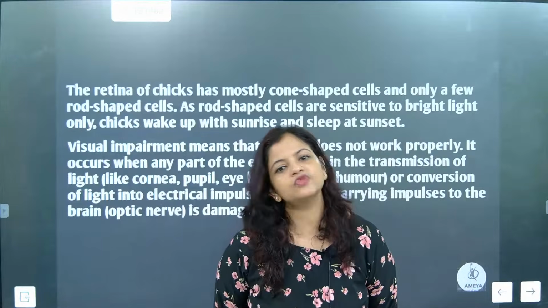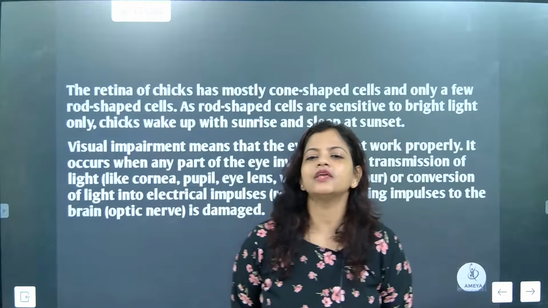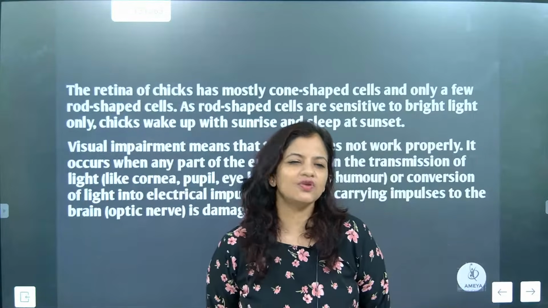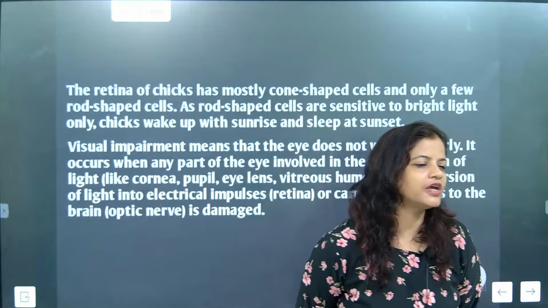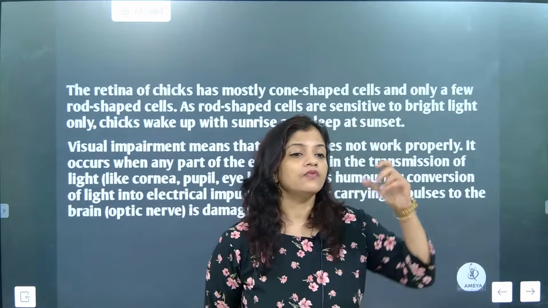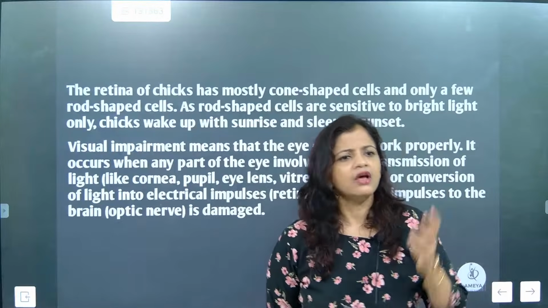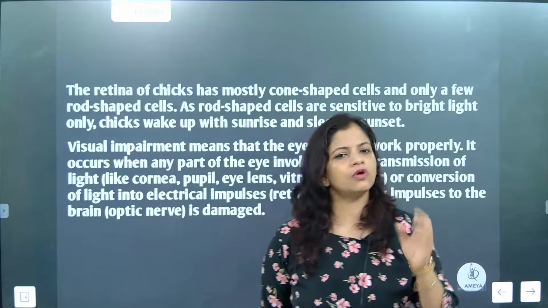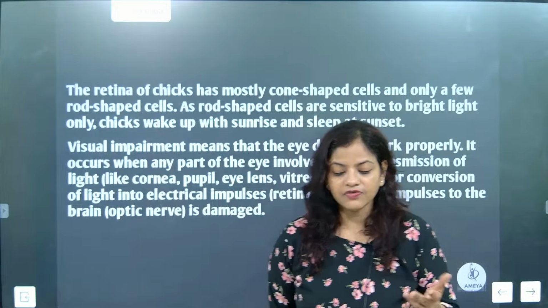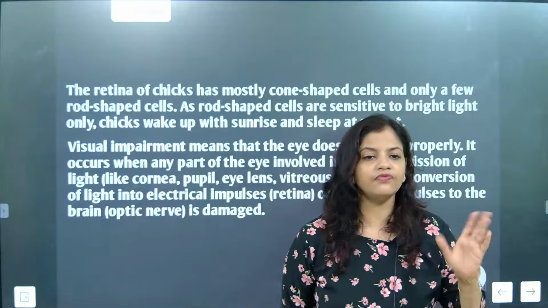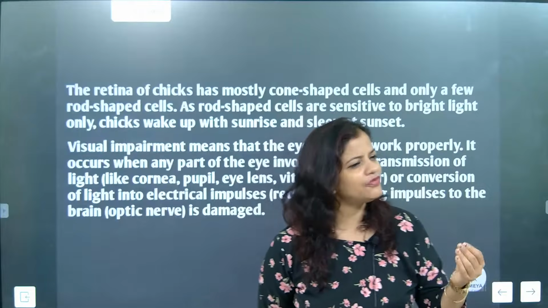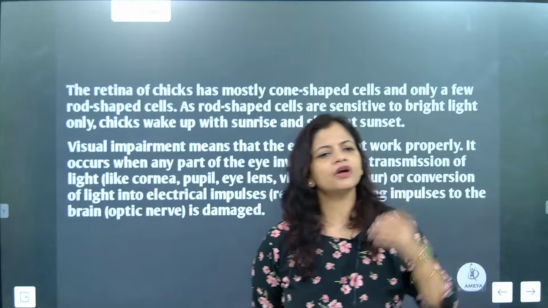Some problems are like if the retina has a defect. Retina defect means yellow spot, blind spot, choroid. There are different sections in the eye, like aqueous humor. What if the aqueous humor amount becomes less? What if the vitreous humor amount becomes less? Understood? And if there is a little defect in the lens, the lens will become hazy.